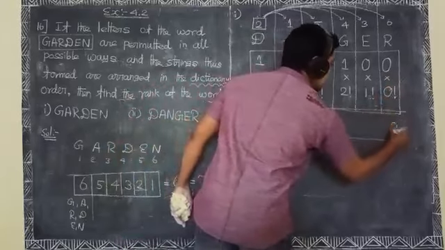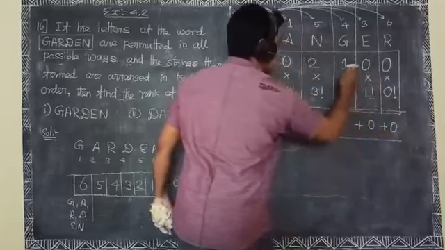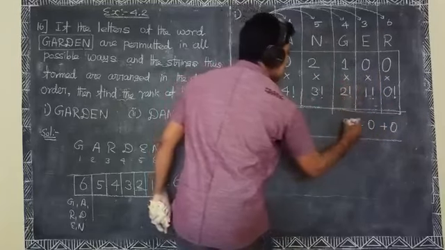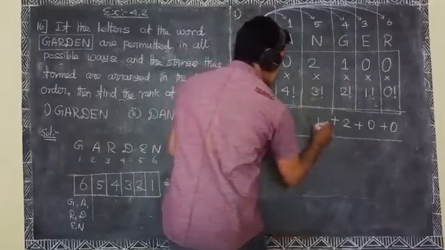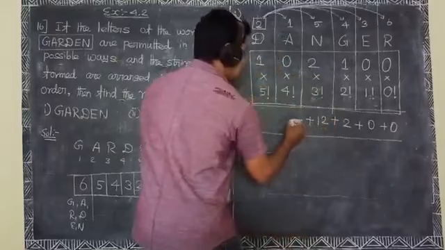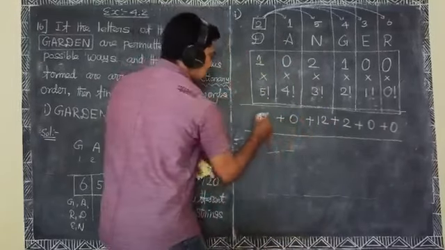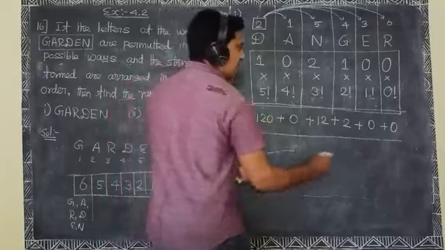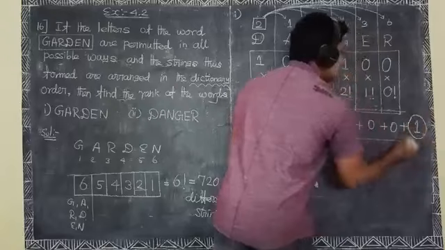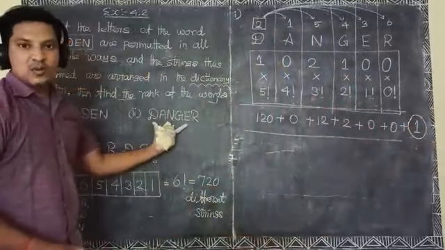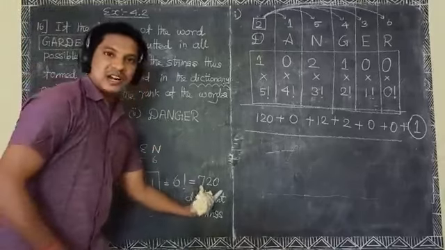0 into 0 is 0 plus 0 into anything is 0. 1 into 2 factorial is 2 plus 3 factorial is 6. 2 into 6 is 12 plus 0 into anything 0 plus 5 factorial is 120. 1 into 120 is 120. Okay, finally we add 1, because the word danger is allotted one rank out of 720.